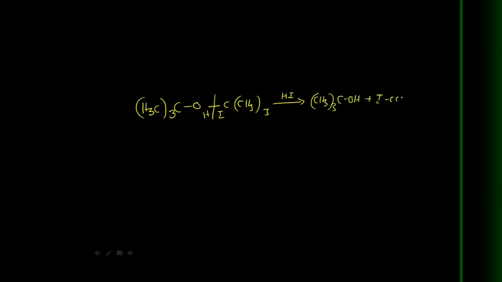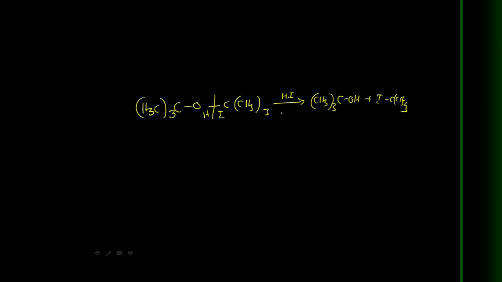Now suppose here both are tertiary butyl groups, C(CH3)3. Here I am adding HI. Both are similar groups, so either bond can be broken. So hydrogen here, and this is the iodine. As a result, we can get the tertiary butyl alcohol and tertiary butyl iodide.